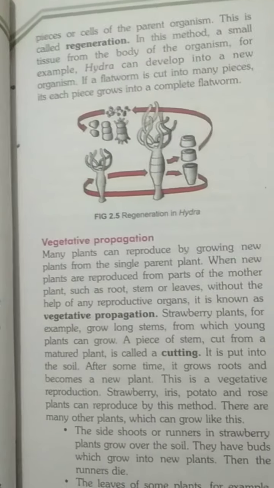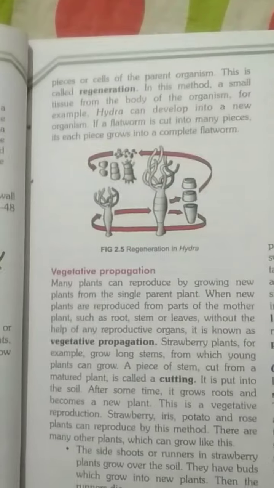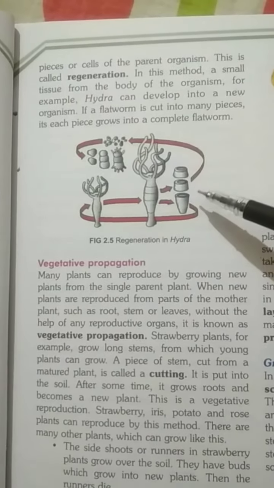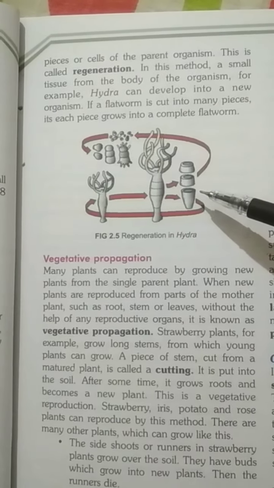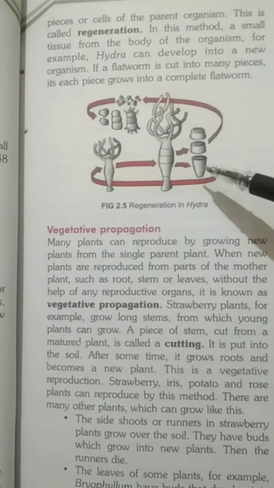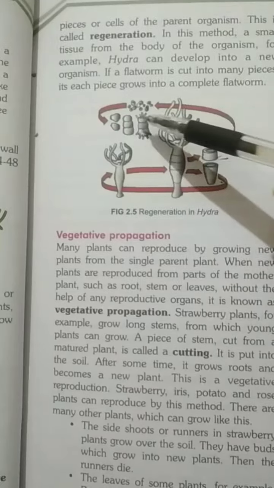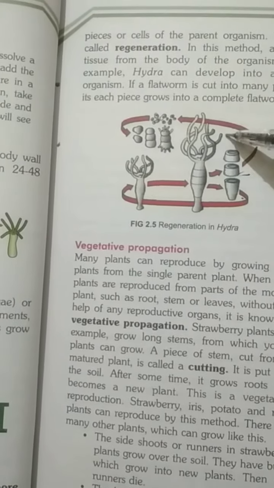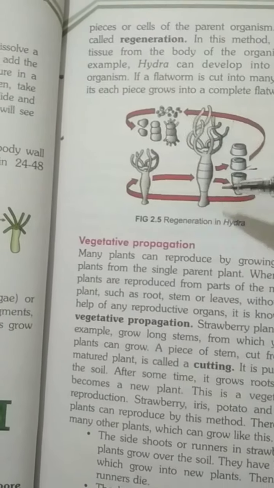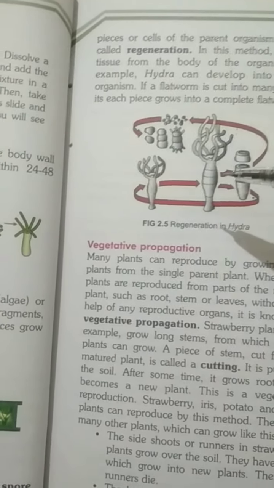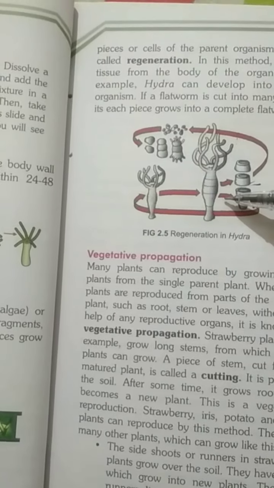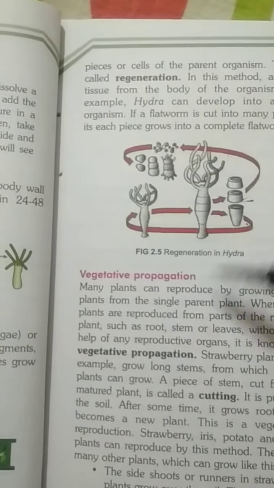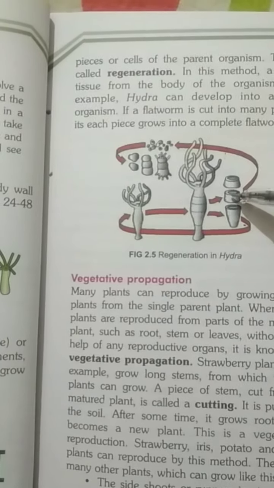Regeneration process. It is also mainly seen in Hydra. What is regeneration? In organisms like Hydra and flatworms, an entire organism can grow from certain pieces of the body. See in the diagram, from a certain piece, the entire organism is growing. So this process is called regeneration. It is only found in a few animals.